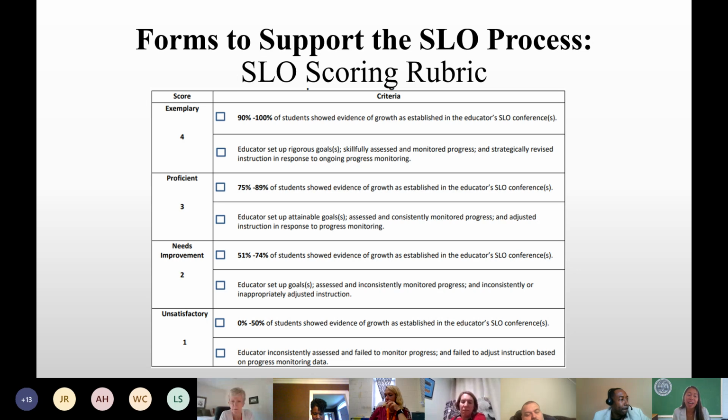And how do you know that? Again, when I responded to, I believe it was Alicia's question in the chat about whether there is an SCDE timeline, I said there's no SCDE timeline for SLO, but through the ADEPT plan, the districts submit a proposed timeline. So in that same ADEPT plan that districts submit to us, they inform us whether they want to use the state-created SLO scoring rubric or create a locally developed SLO rubric.